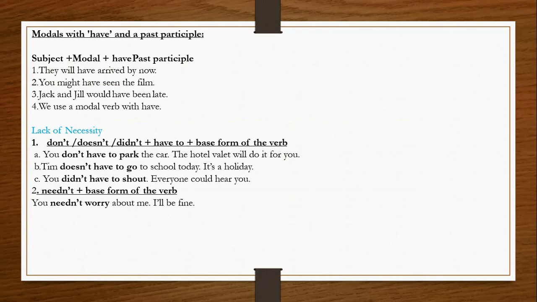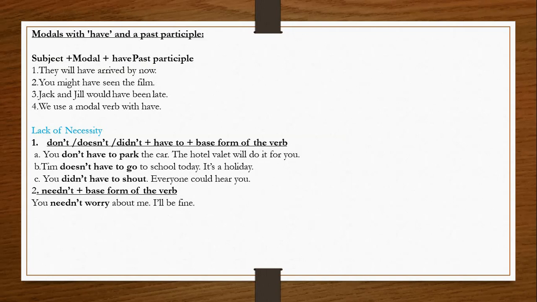Next, we can see in this slide that we have used modals with have and past participles. So what is the structure? Subject plus modal plus have plus past participle. They will have arrived by now; arrived is the past participle form of arrive. You might have seen the film. This is again one of the structures used in case of modals, so you all must know this.